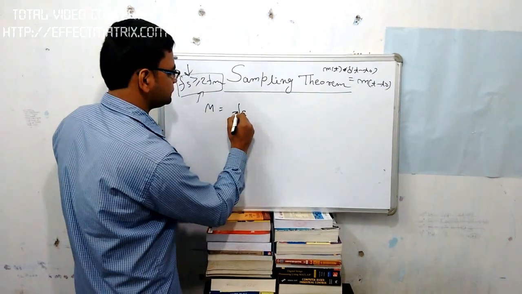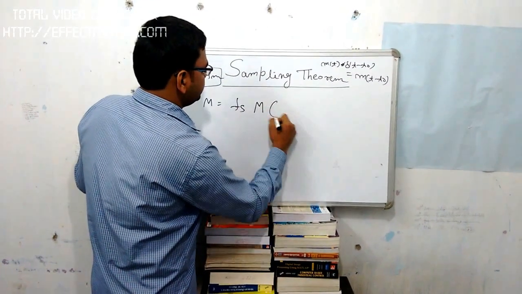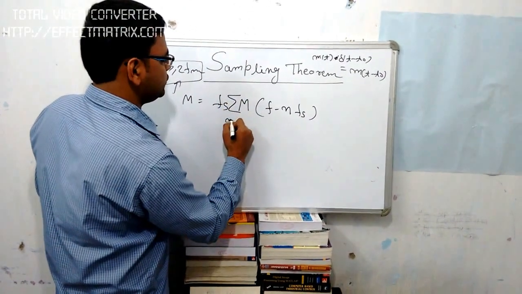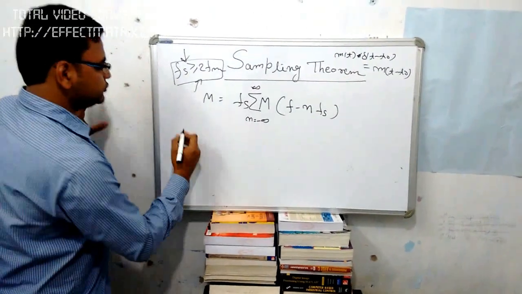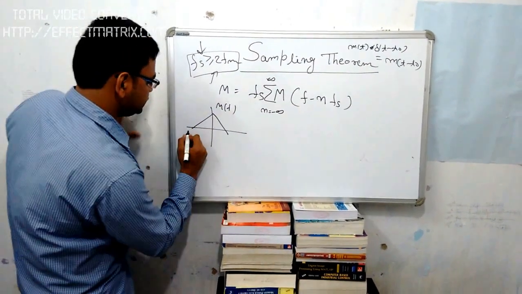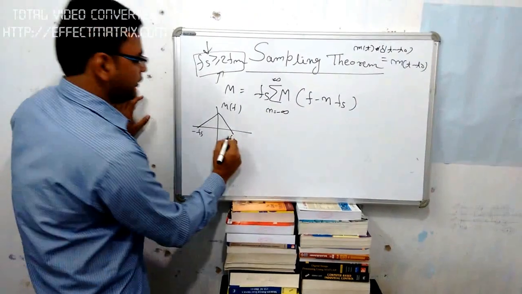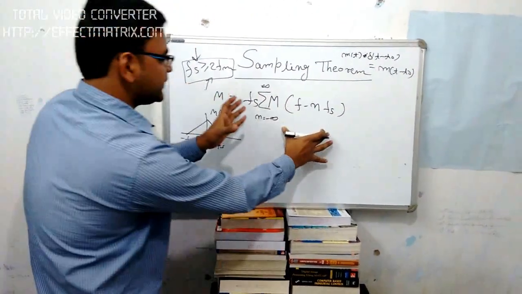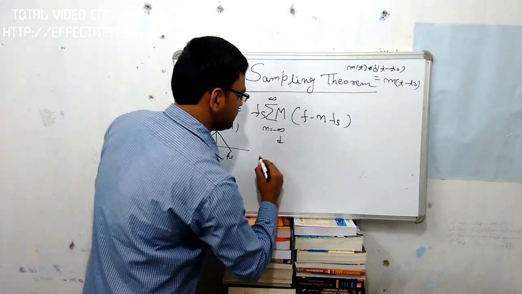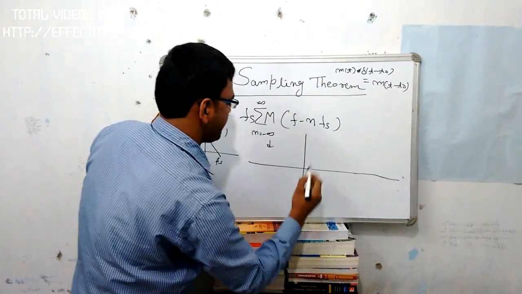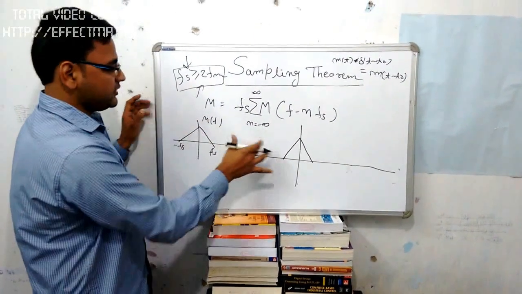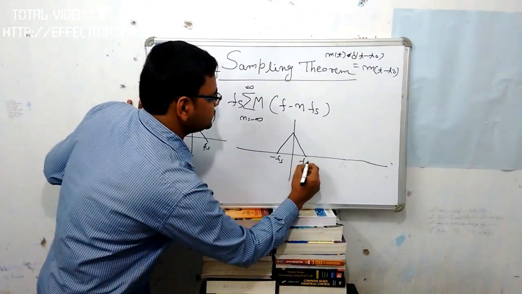So we get Fs times the summation of M of f minus nFs, with n from minus infinity to infinity. So the spectrum of M(f) is this, from minus Fm to Fm, and this spectrum is nothing but the addition of shifted versions of M(f). The first one, for n equal to 0, is the same, at zero.